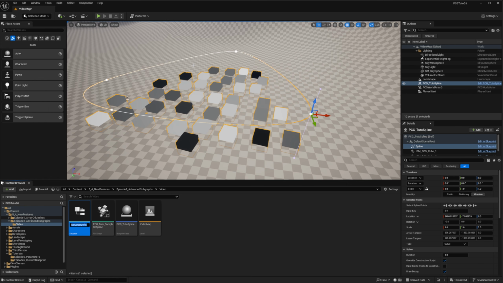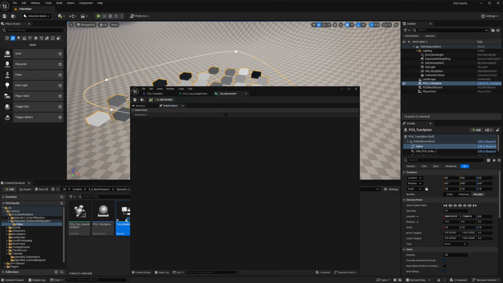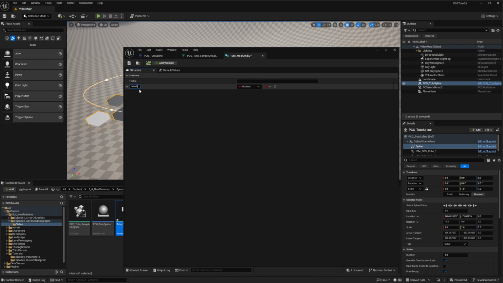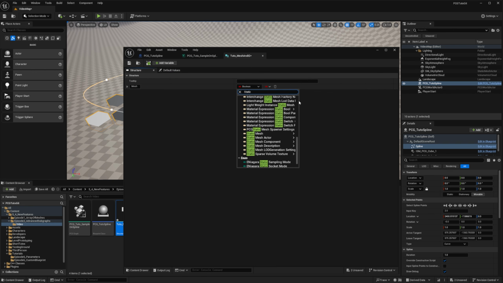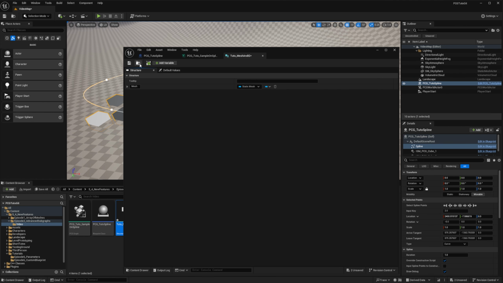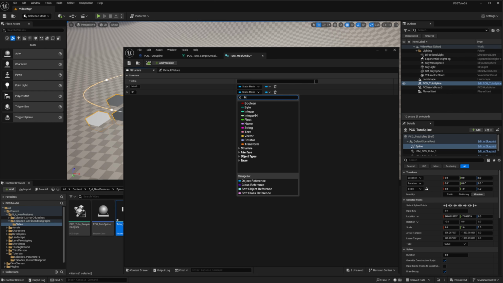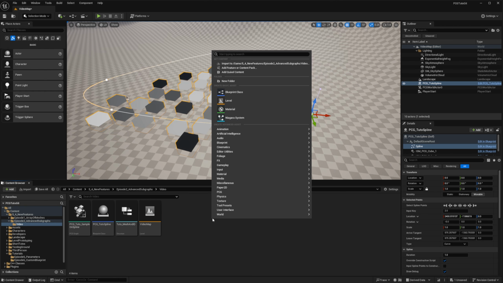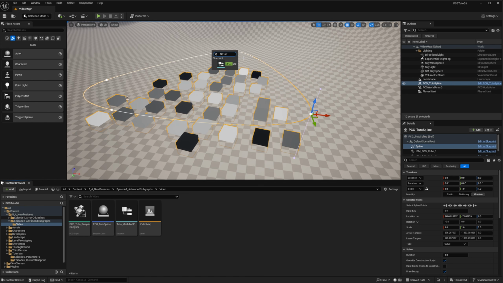So I create a new structure and name it tuto mesh ID. The first member will be a mesh of type static mesh, and also an ID of type name. ID will indicate which item in the hierarchy the mesh is part of, and we'll see why we need it later. Then I create a new structure that will hold one level of my generation. I will name it tuto mesh info.